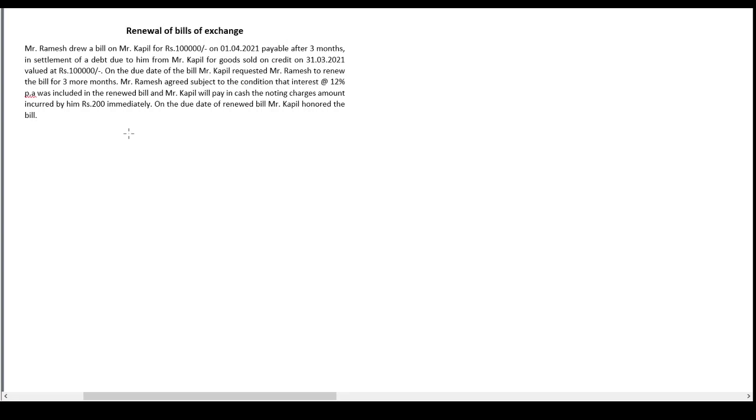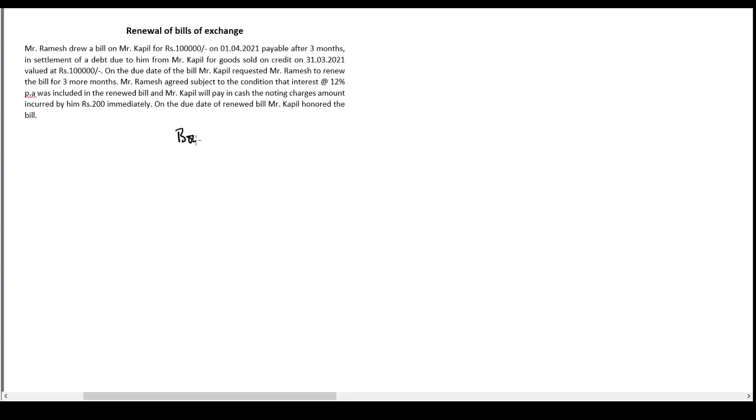So let us see an example how this is dealt with in accounts. Renewal of a bills of exchange. Mr. Ramesh drew a bill on Mr. Kapil for rupees 1 lakh on 1st April 21, payable after 3 months. That means after 3 months, the amount is payable in settlement of a debt due to him from Mr. Kapil for goods sold on credit on 31st March 21, valued at rupees 1 lakh. So here we have two parties, Mr. Ramesh and Mr. Kapil. Let us start doing the accounting in their books.